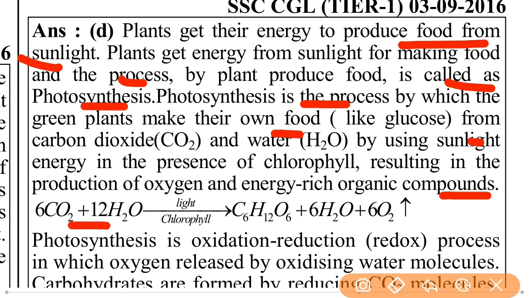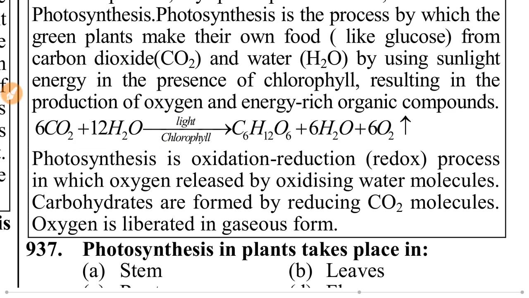6 CO2 plus 12 H2O. When carbon dioxide and water react together in the presence of light and chlorophyll, glucose, C6H12O6, is formed, and water and oxygen are released. All of that happens, and glucose is the energy for the plants and also for the animals.